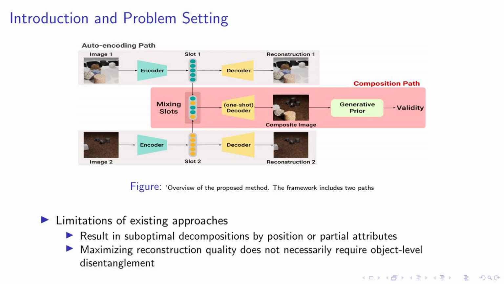Let's delve into the limitations of existing approaches in object-centric learning. As you can see in the figure, our method includes two paths. But before we get into that, it's important to understand the issues we're addressing. Traditional methods often result in suboptimal decompositions. They might capture position or partial attributes, but they don't necessarily capture distinct objects. This is because maximizing the quality of reconstruction doesn't always require disentanglement at the object level. So, while these methods can recreate the scene, they may not provide a clear, object-centric understanding of it. Our method aims to address these limitations, as we'll see in the next slides.